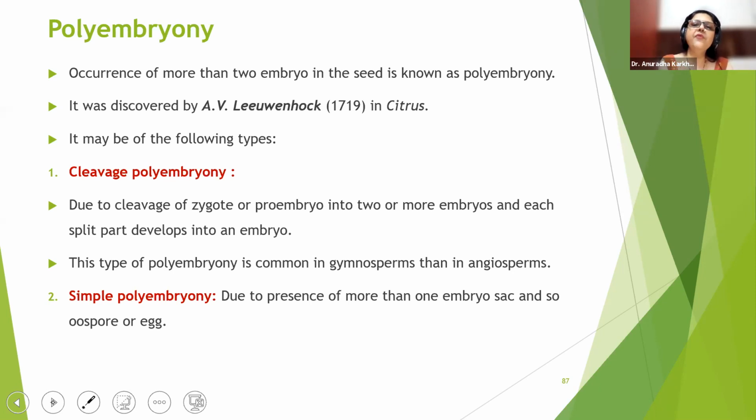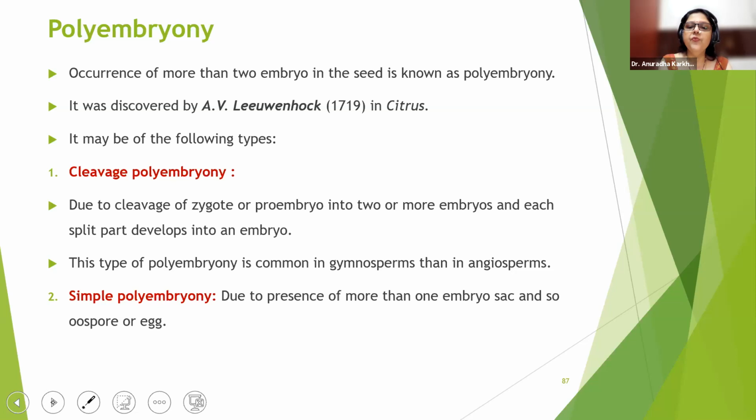Here also this type of embryo development might take place. It's due to breaking of the zygote, so we call it cleavage polyembryony. This type of polyembryony is more common in gymnosperms as compared to angiosperms. Okay. Second is simple polyembryony.